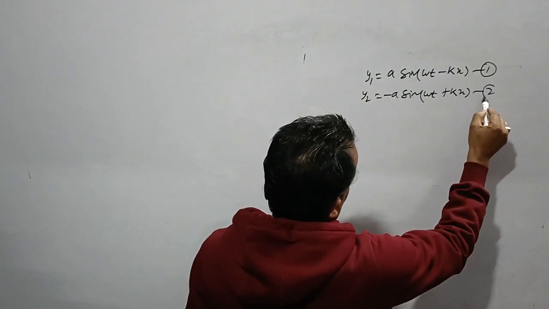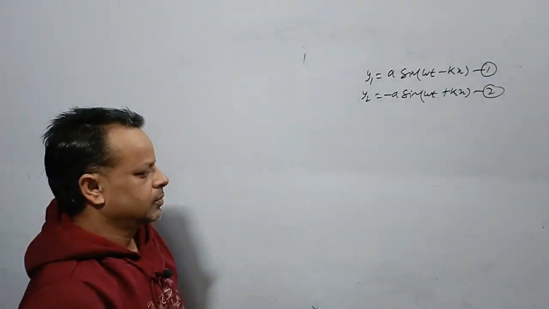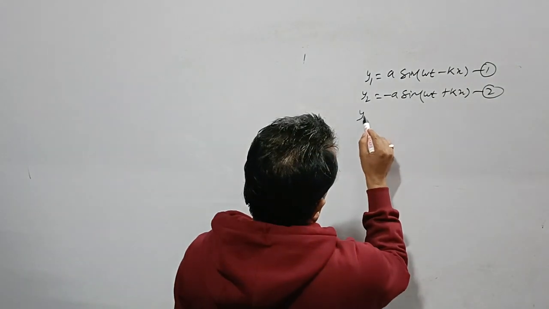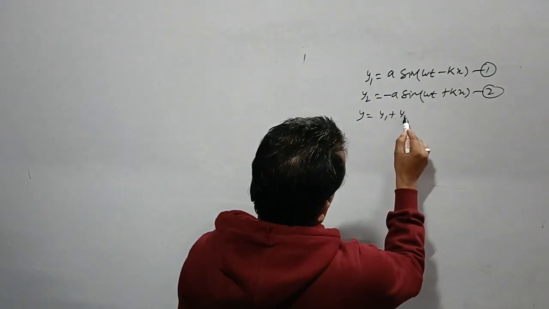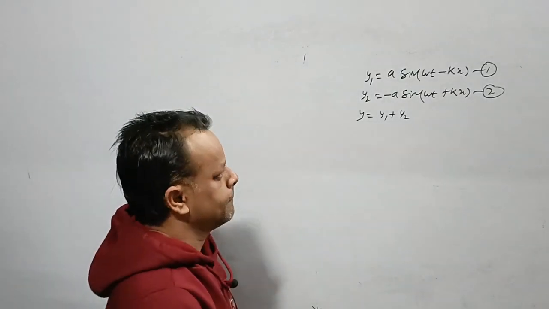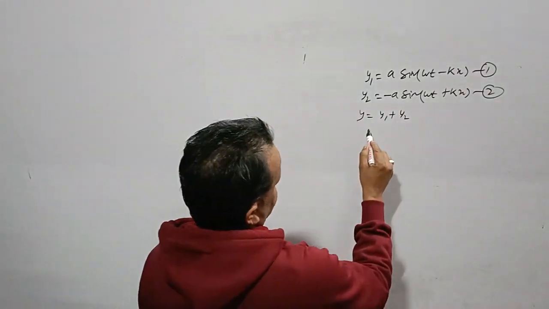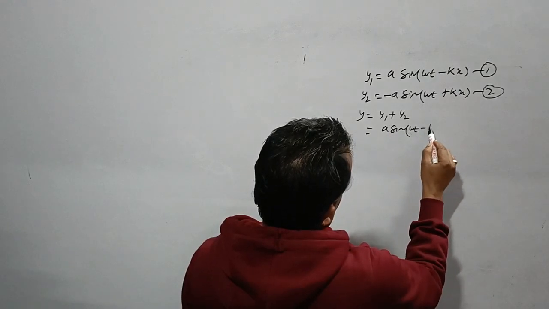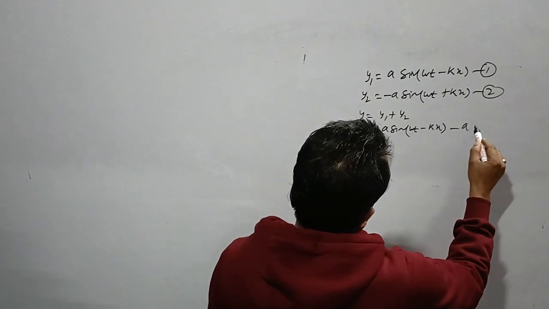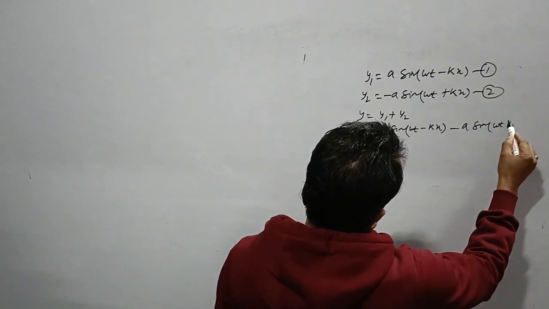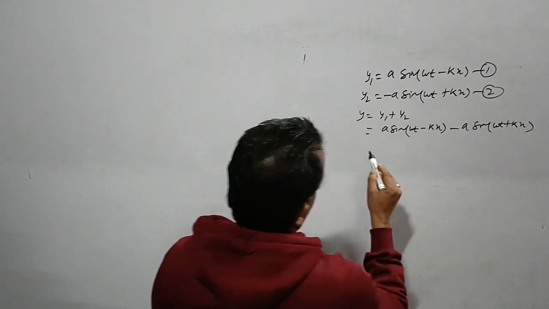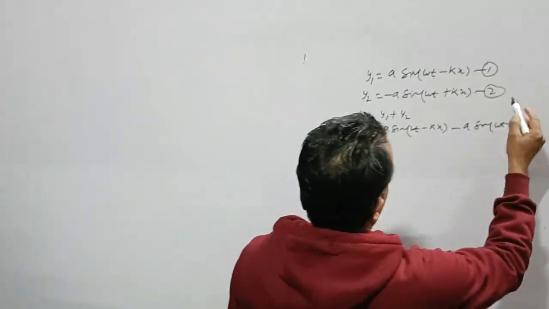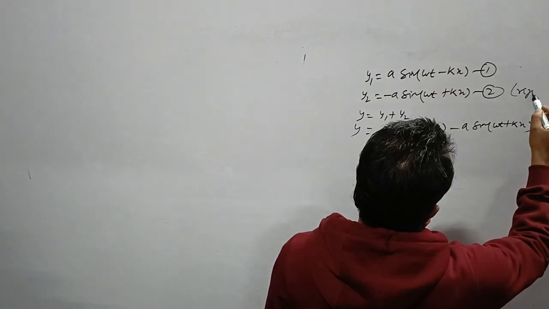In this case, y is basically a sin(omega t minus kx) minus a sin(omega t plus kx). This is the case for the reflection from the rigid boundary.